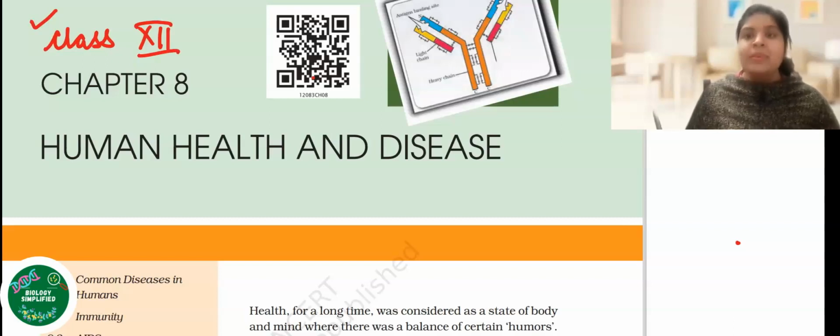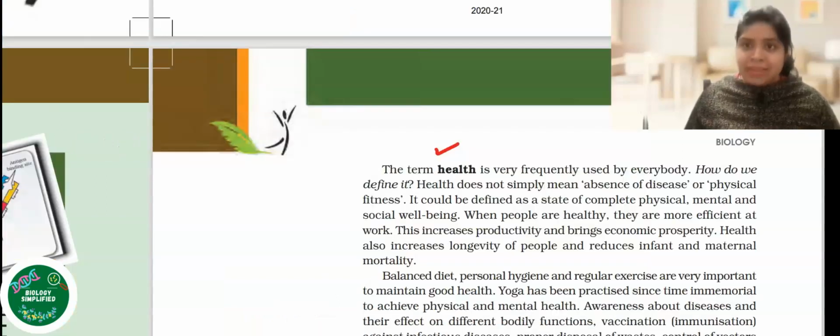Plus, I'll also give you some notes, so towards the end we will also be writing down the important points which are mentioned in the chapter. Let us start with the first topic, which is health.